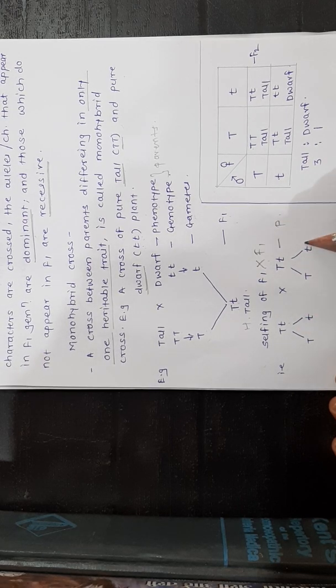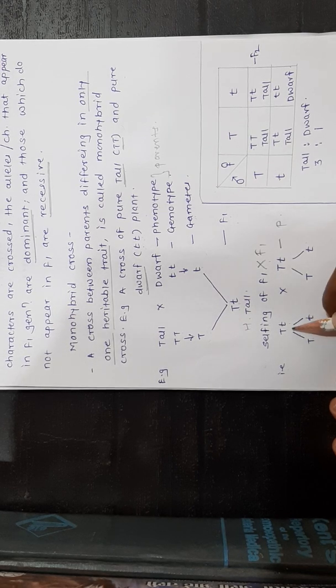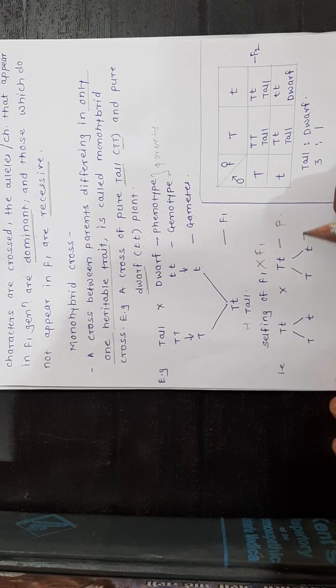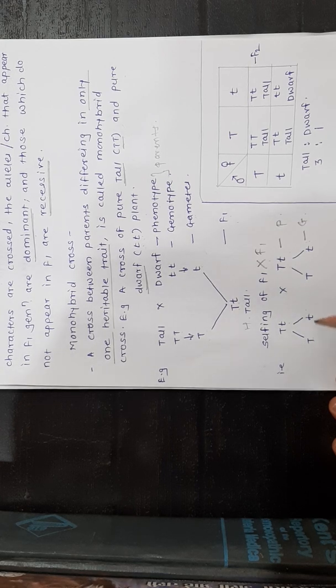Then from these parents, gametes are segregated or separated. Capital T, small t, they get separated. These are the gametes. Then here we have 4 gametes: capital T, small t, capital T, small t.